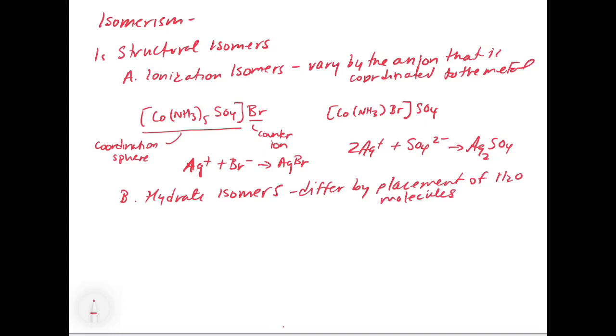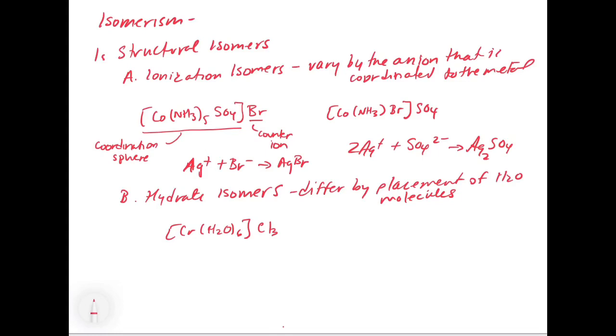So we could have a chromium complex with 6 waters in the coordination sphere, and then have 3 chlorides connected as counter ions. The isomer for this would be as follows.